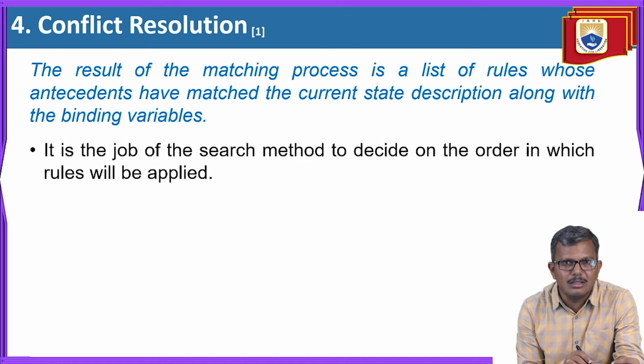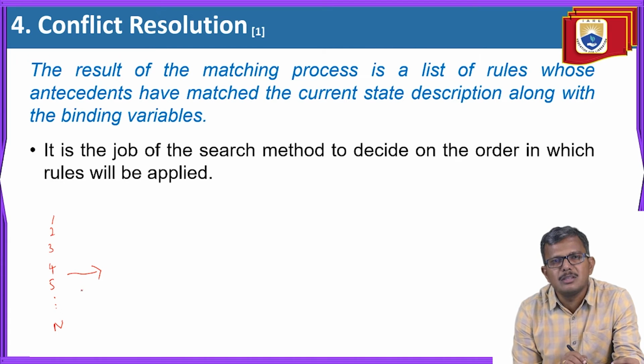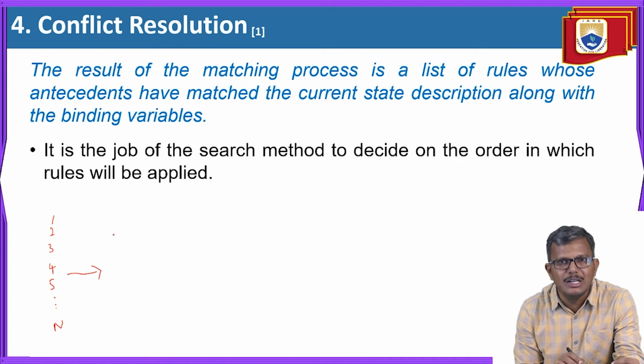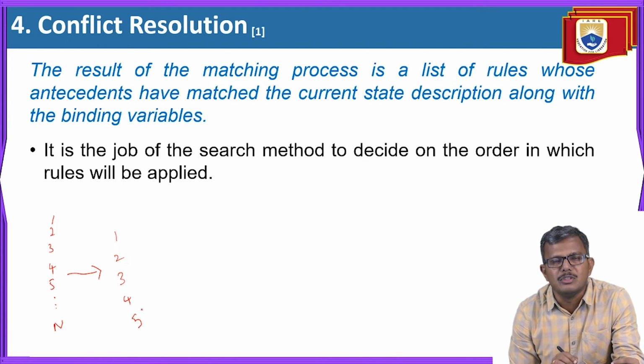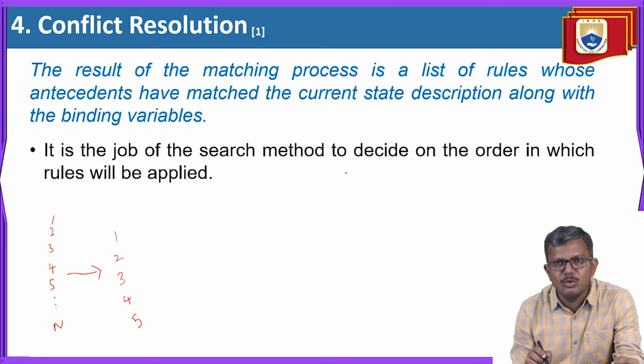For example, think that there are some n number of rules given to you. By doing some indexing, or by matching of variables, you could filter some rules. For example, think that at the end we have filtered only 5 rules. That means these 5 rules are the only rules which are applicable to our process. So the question is, which rule do I need to apply first?